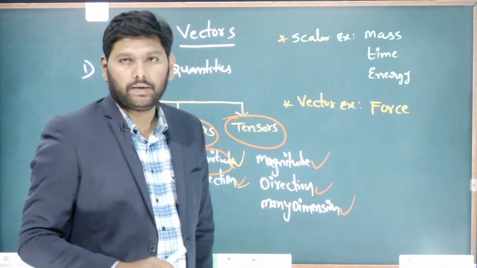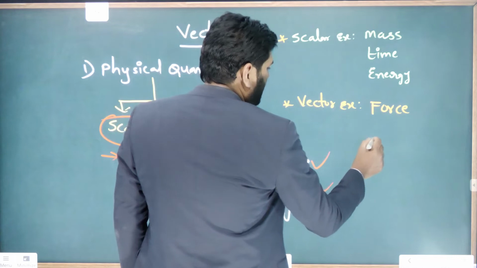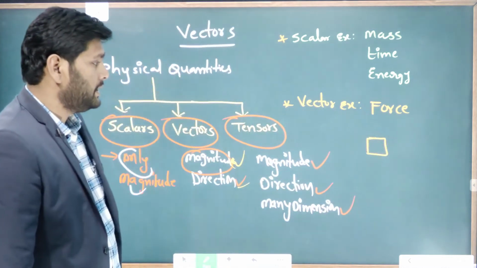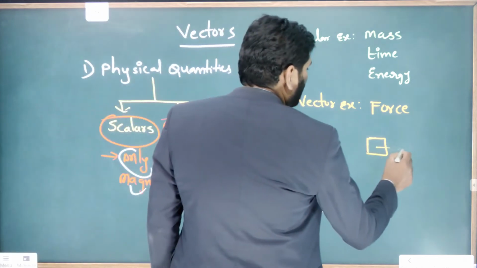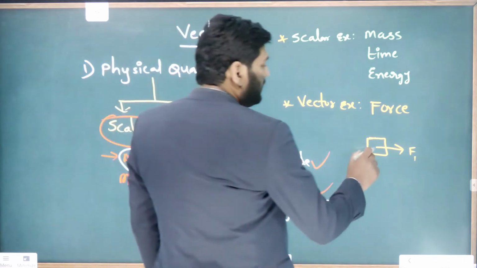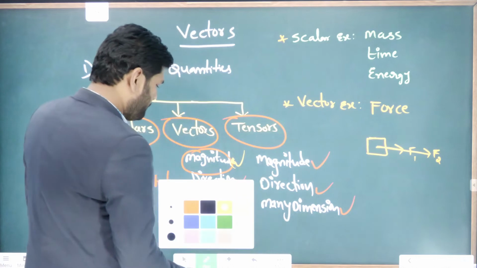Force is a vector quantity. Look here. This is an object. On this object, one force F1 is acting in this direction, and another force F2 is acting in this direction.